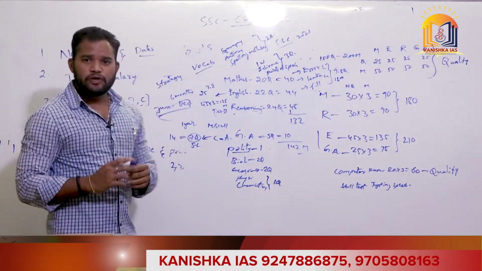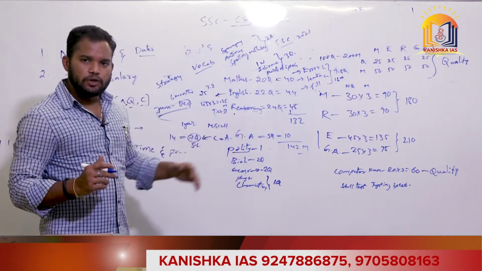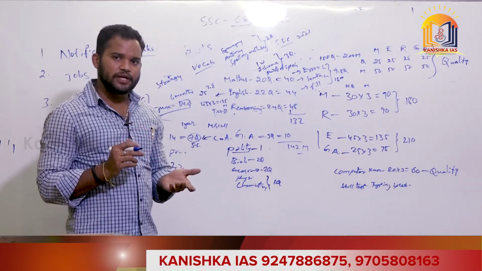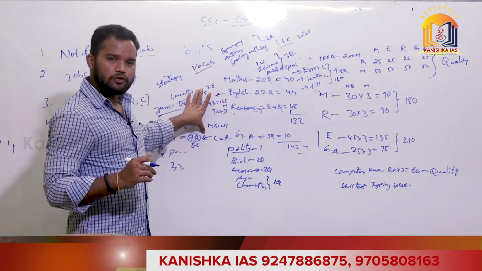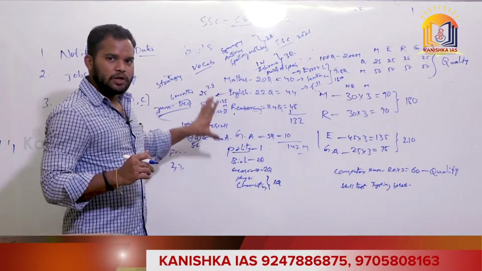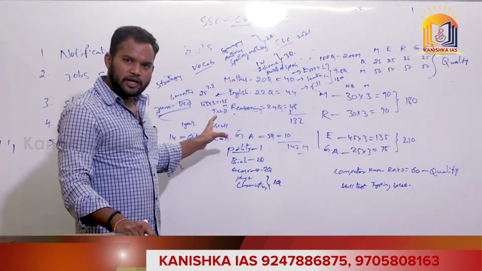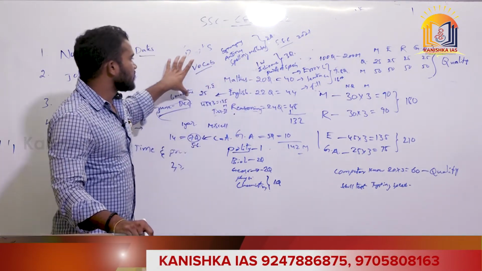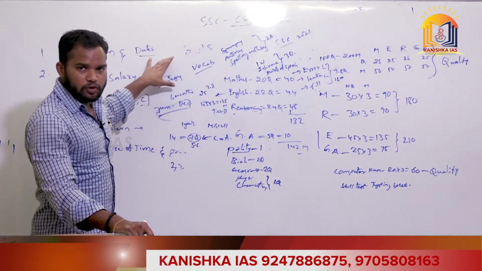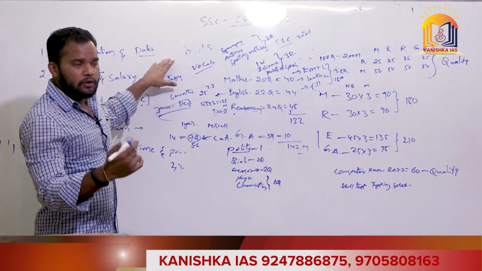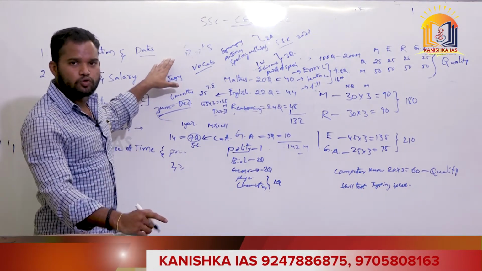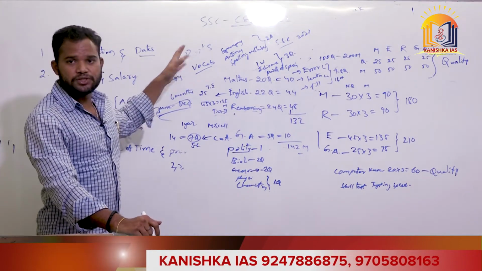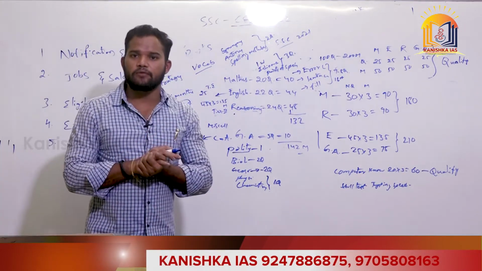So if we follow this type of strategy and concentrate on the areas where we get more questions, we could fetch a good number of marks in less time. We can read all the material, but the thing is that time is very limited here. We are going to face the tier 1 exam in December. It is already October, so we have hardly 2 months or 2 months 15 days, since we don't know the exact date of the tier 1 exam.